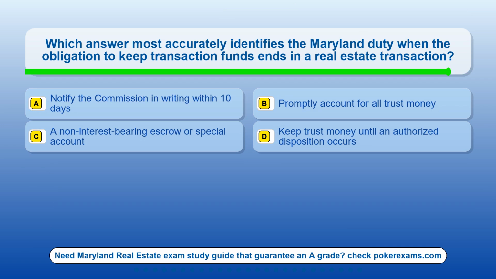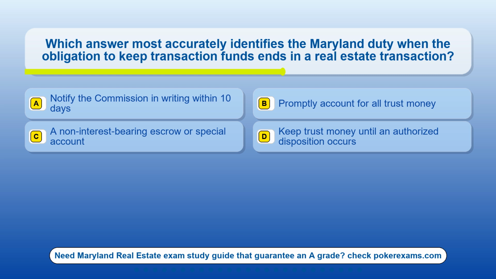Question 6. Which answer most accurately identifies the Maryland duty when the obligation to keep transaction funds ends in a real estate transaction? Option A, notify the Commission in writing within 10 days. Option B, promptly account for all trust money. Option C, a non-interest-bearing escrow or special account. Option D, keep trust money until an authorized disposition occurs.